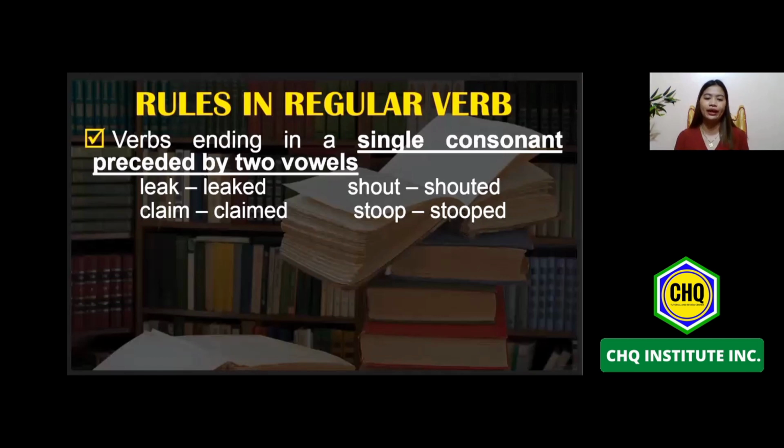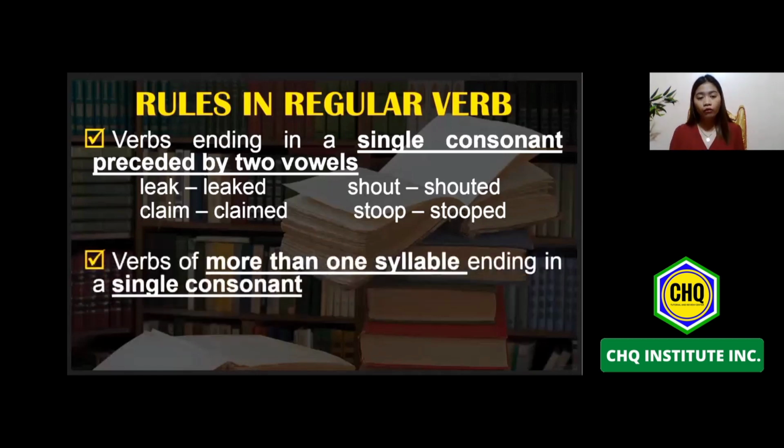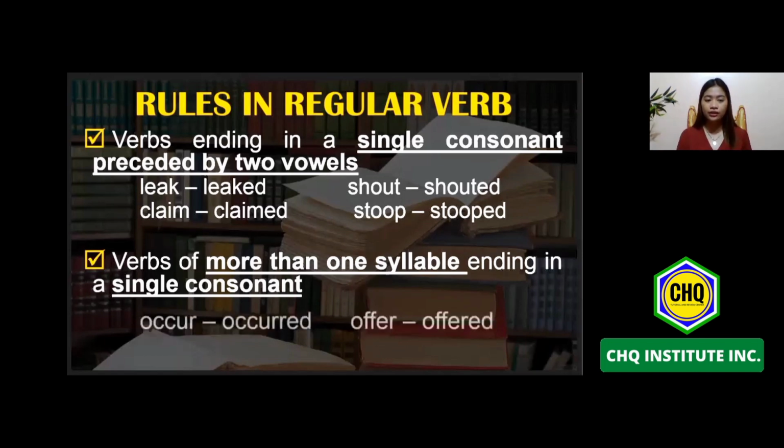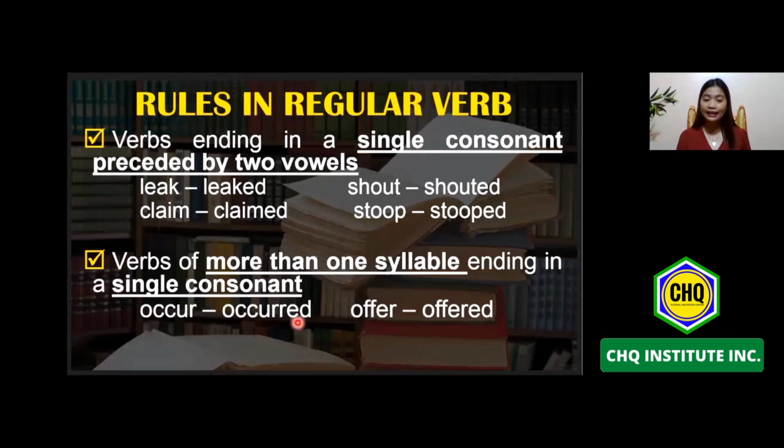Next one. Verbs of more than one syllable ending in a single consonant. So lahat daw po ng verbs na more than one syllable and ending in a single consonant, ang idadagdag po natin ay ED. Say for example, occur. Occur is a two-syllable word.